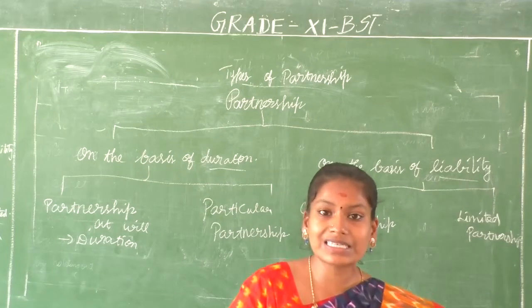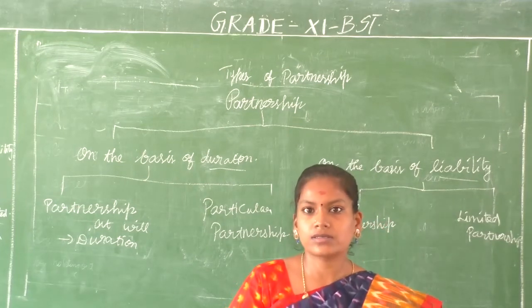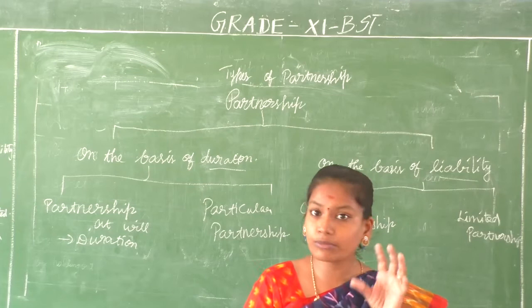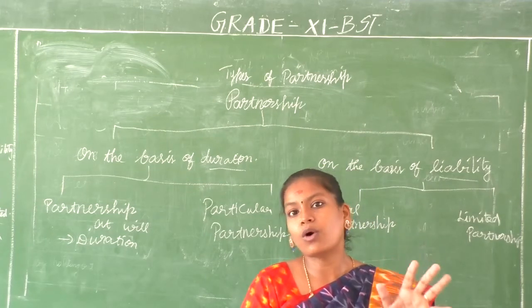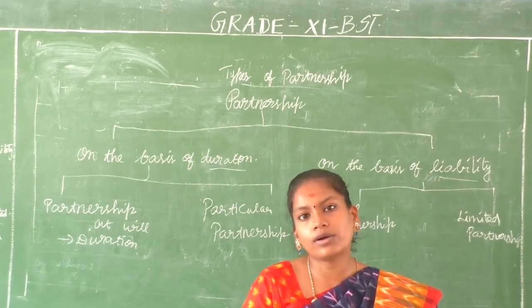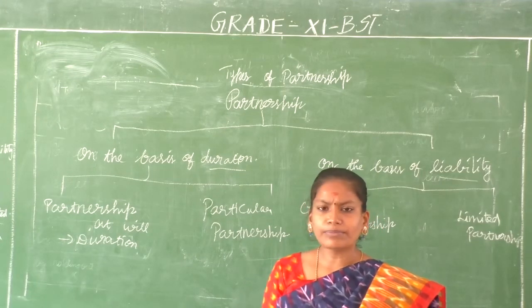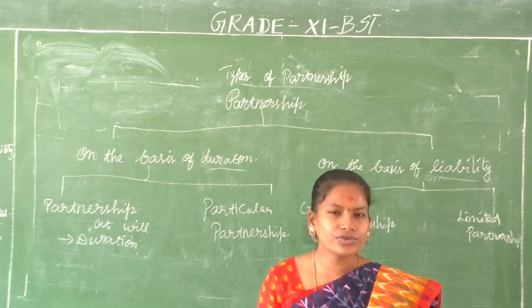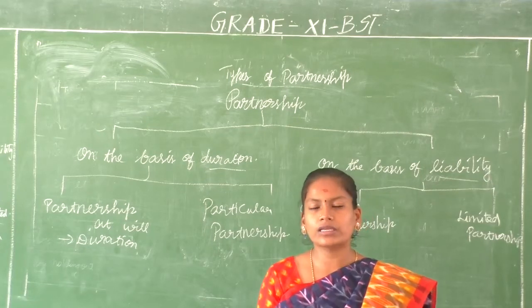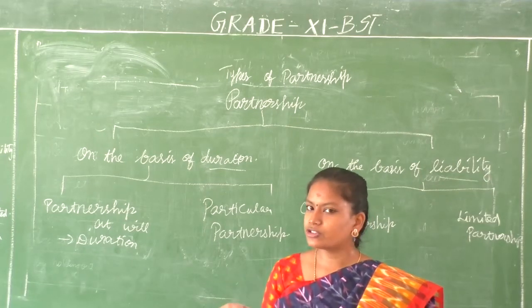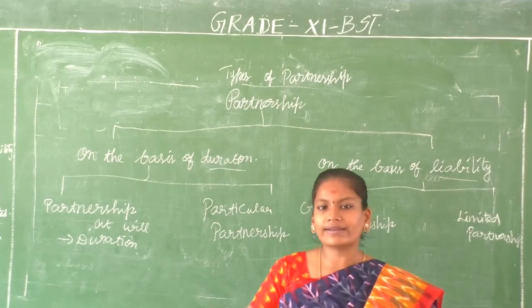It exists at the will of the partners. If they want to have it for a particular time, they can. Or if they want to extend it, they can extend it. And sometimes one or the other partner wants to withdraw from the partnership; he or she can give a notice and withdraw from the partnership or close the entire firm.